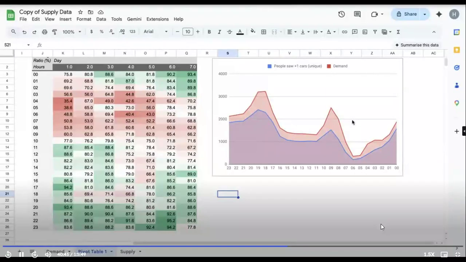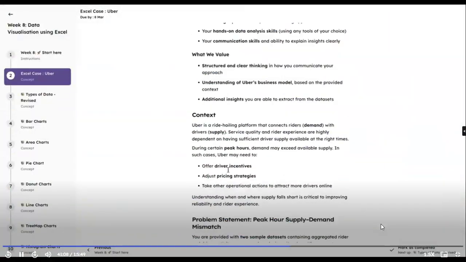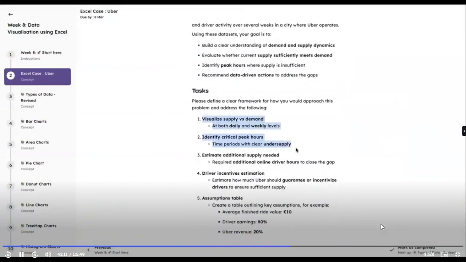Between 4 o'clock to 6 o'clock. Yes, evening, and this also. Peaking at 9, peaking at 7. Right. These are my biggest gaps of supply and demand. And that was the first question, if you all remember: time period with clear undersupply.